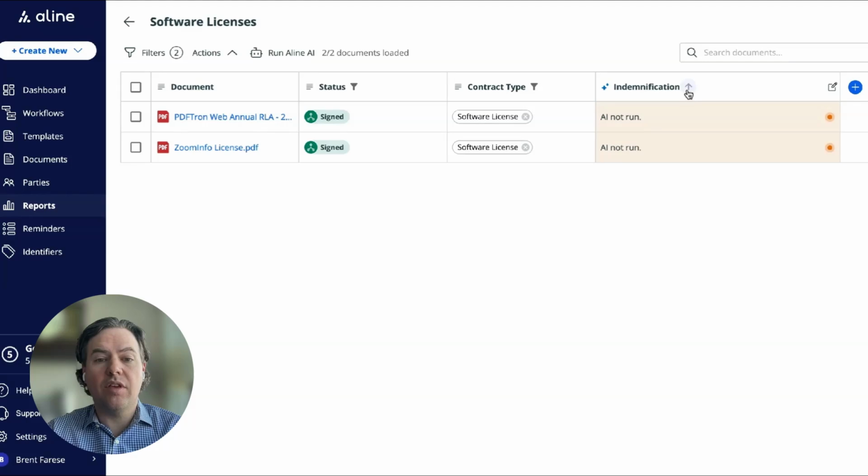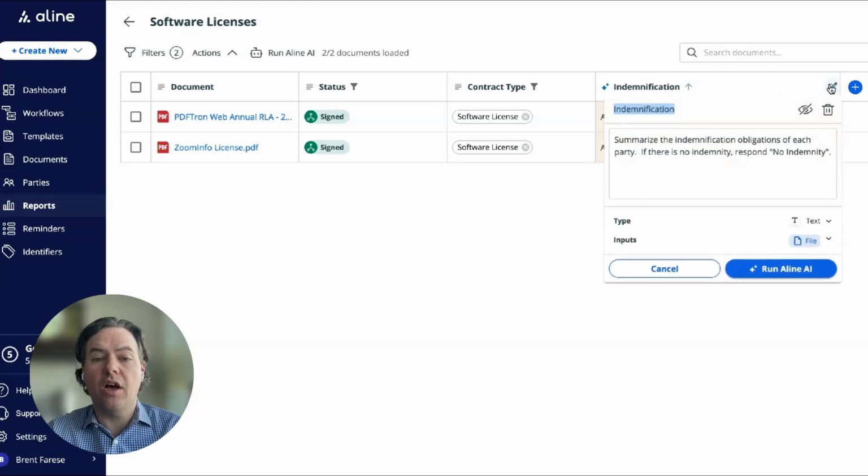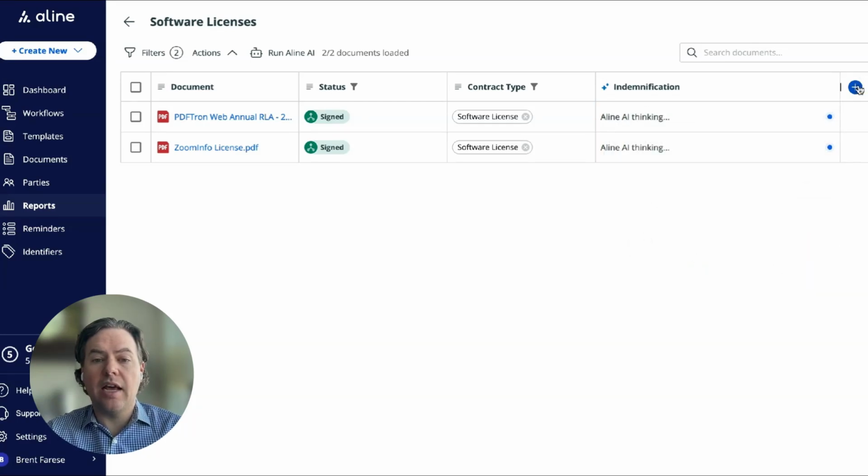And now we can see that an indemnification property, a custom property that we've added to this account, has not been run for these agreements. This custom property is for indemnification and says summarize the indemnification obligations of each party. If there's no indemnity, respond no indemnity. So I can run Align AI as well as create new properties myself to add into a report to get a very sophisticated analysis across thousands or tens of thousands of files that are in my AI repository.